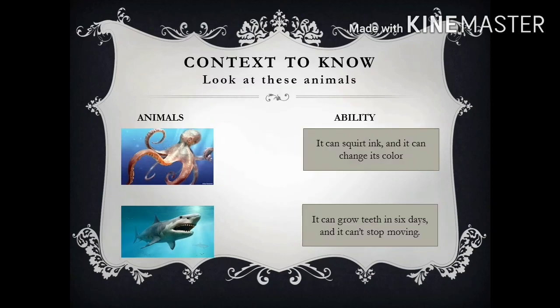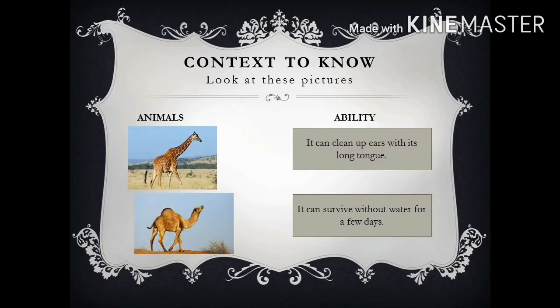Let's see animals and abilities. For sea animals, we have got octopus and shark. An octopus is amazing because it can squirt ink and change its color. Shark is amazing because it can grow new teeth in 6 days, and it can't stop moving. What are you thinking of these animals? They are incredible animals. A giraffe is amazing because it can clean up ears with its long tongue. A camel is amazing because it can survive without water for a few days.